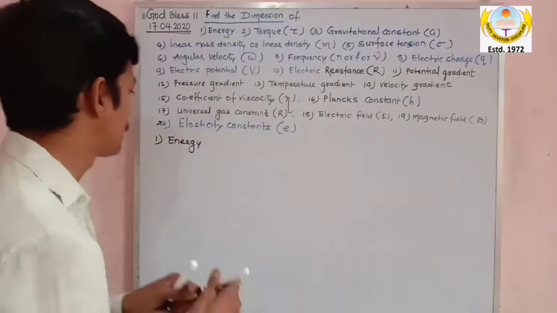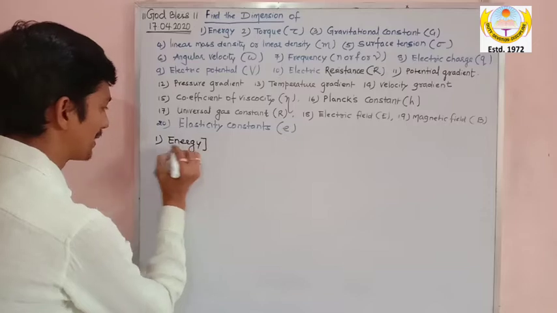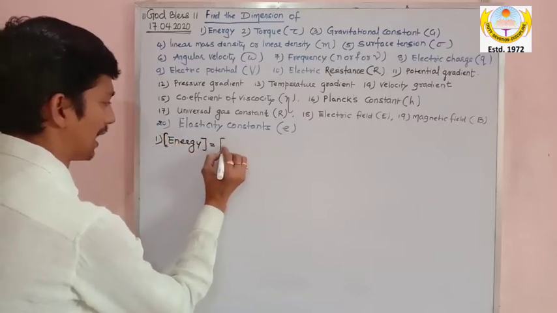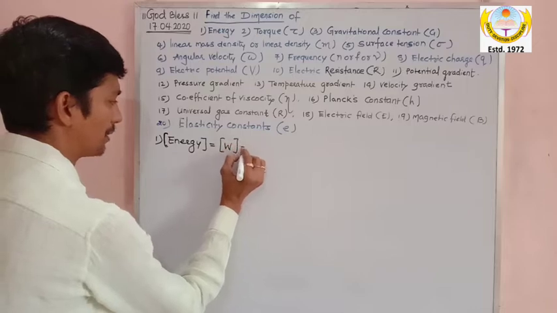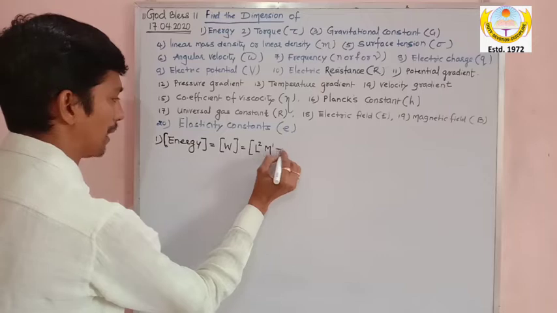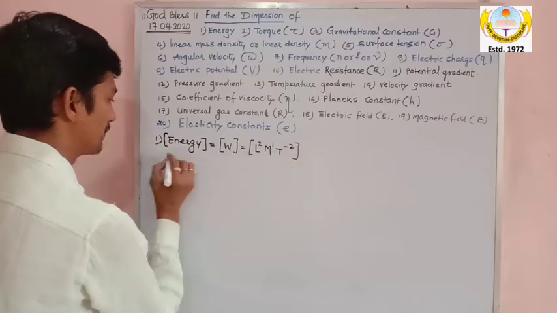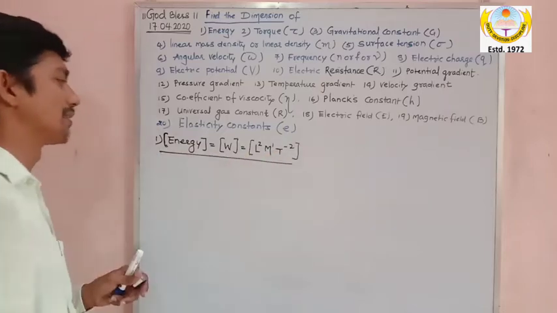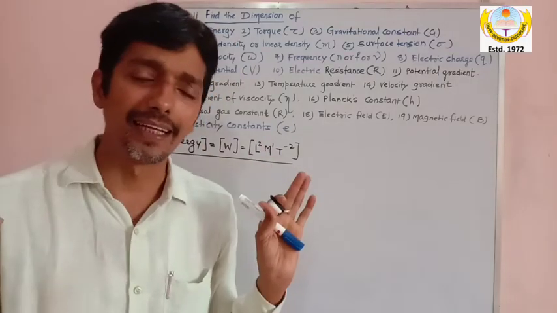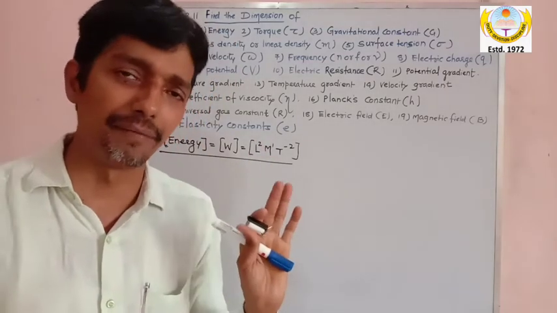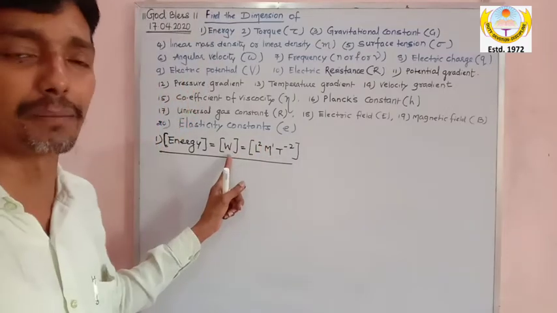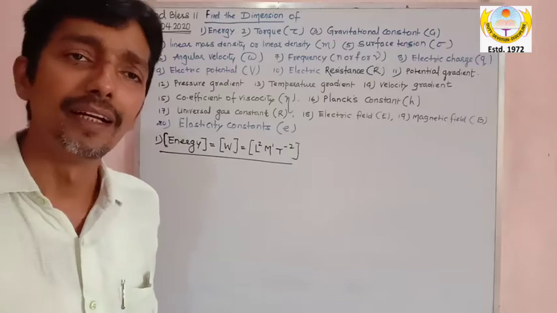So the dimension of energy is the same as the dimension of work, and the dimension of work, you all know, is [L^2 M^1 T^-2]. That's all, the first answer is over. Dimension of energy is same as dimension of work. And in my earlier video I made you aware how to find the dimension of work by taking the formula force into displacement.